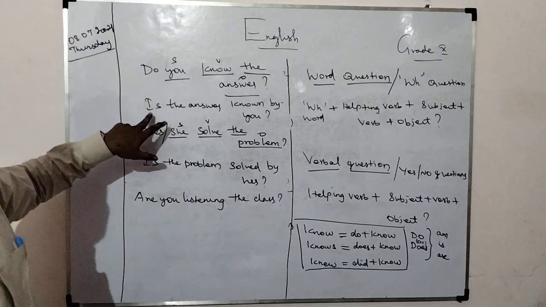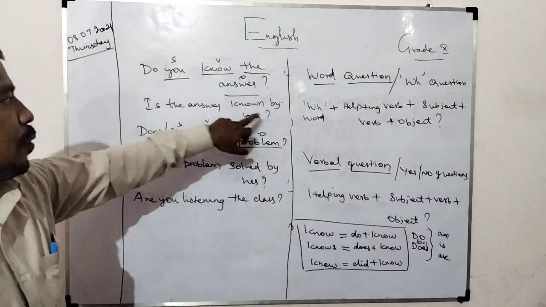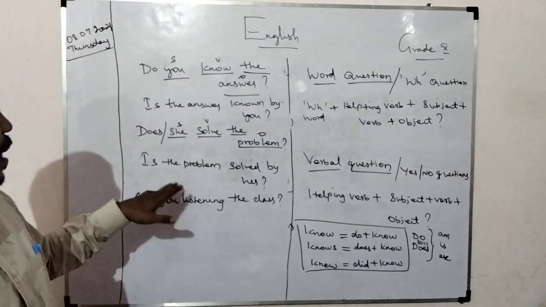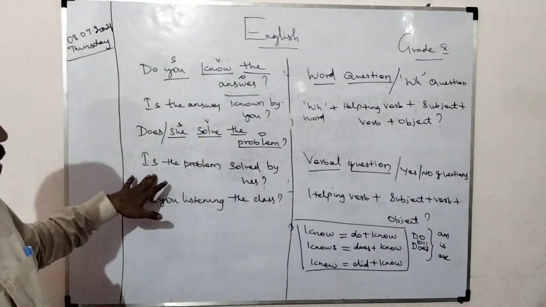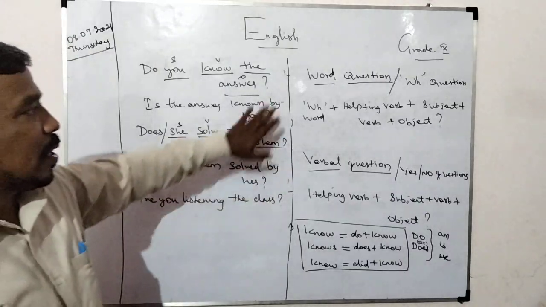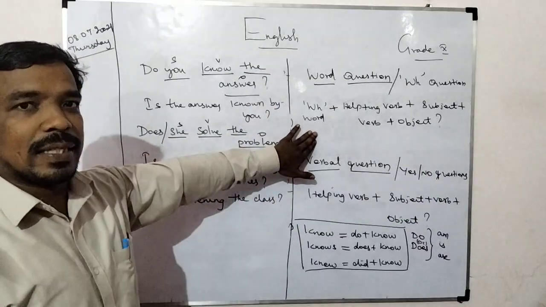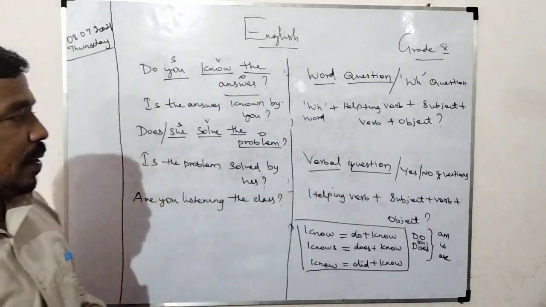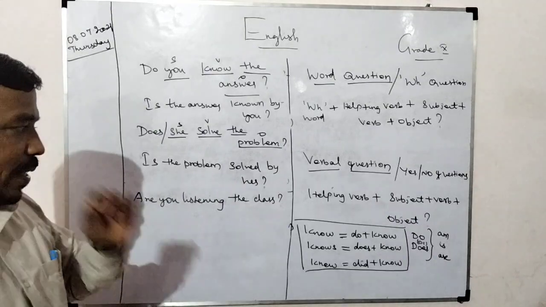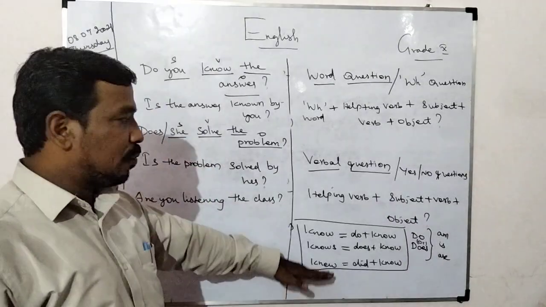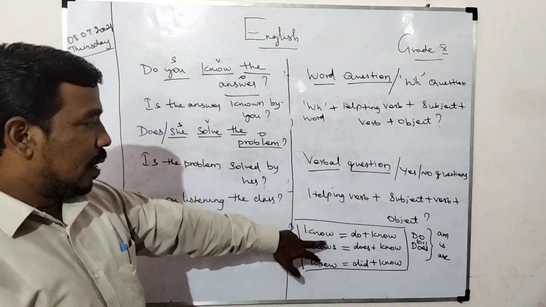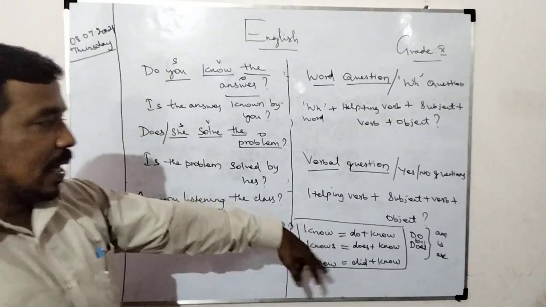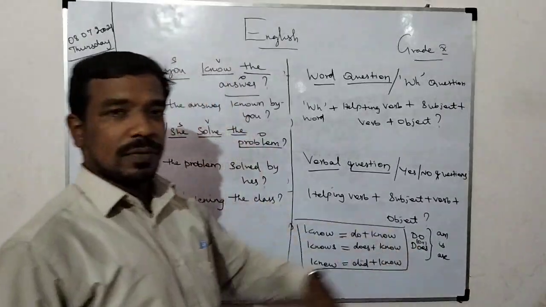Okay, do you know the answer? Is the answer known by you? Because this verb is the V3 form of the verb. We did not do any other work, just a simple work, but some rules I have given. If the structure is like this only, we can say it's a question. So for a verbal question: helping verb plus subject plus verb plus object. You should know this also, how they are coining the word for simple present tense. That's also very important.